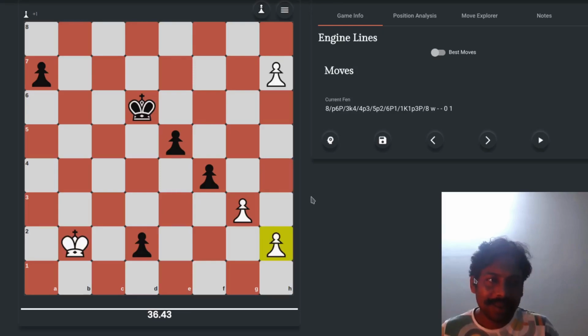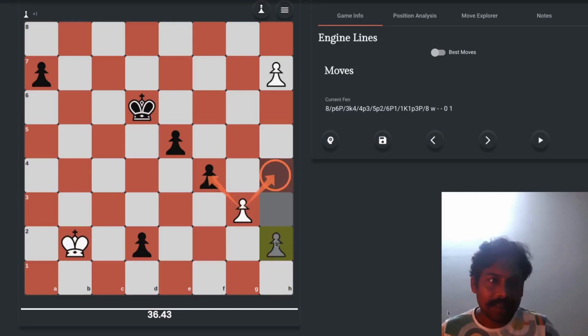We can also capture another piece of our opponent with our pawn, and for capturing we move diagonally. I'm sorry, let me remove it. We move diagonally 1 step. So this pawn can actually capture this pawn. If there were another piece over here, we would have been able to capture that as well.